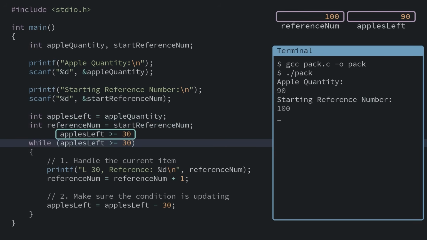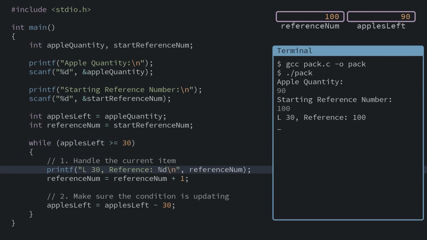Then onto our loop. We have more than 30 apples left, so we enter our loop. We'll print out a large crate and the reference number of 100. And the reference number gets increased by 1 to 101. And we subtract 30 from apples left. Back up to our condition. Apples left is less than before, but still greater than 30. So back in we go. Another crate, but this time with a new reference number.